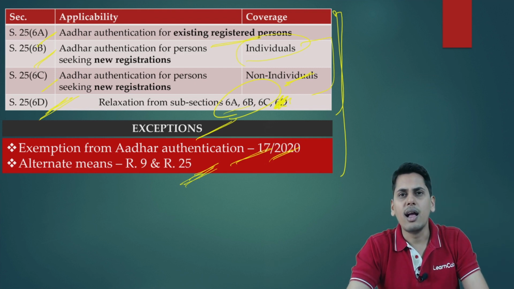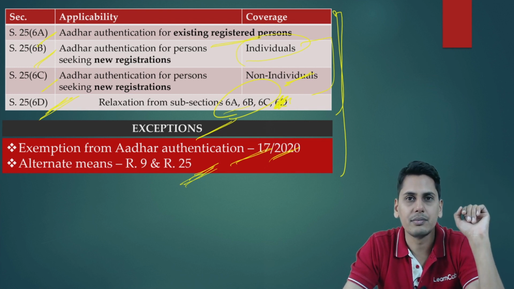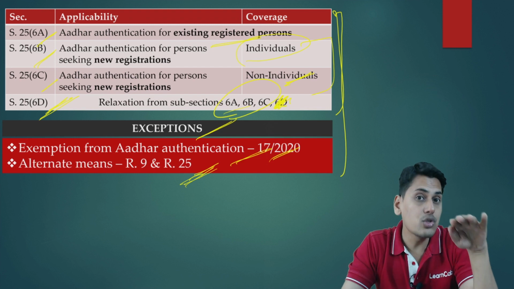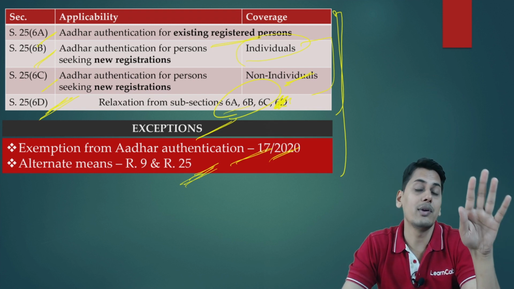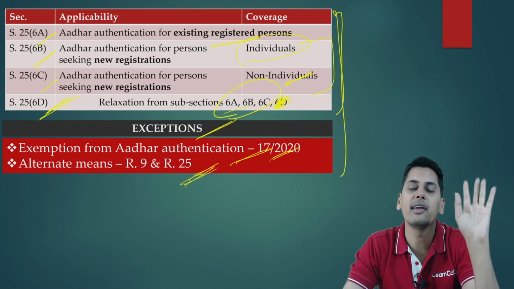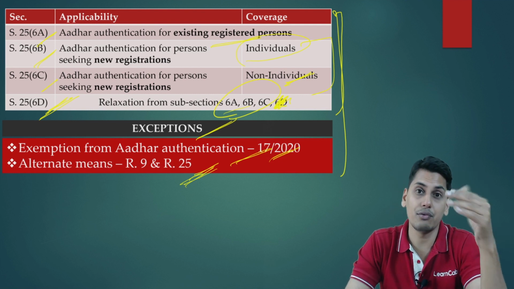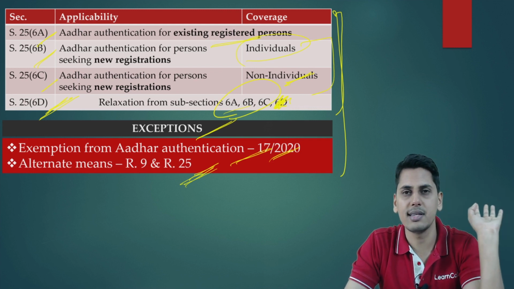Scenario number 3. I did not opt for Aadhaar authentication at all. I do not have an Aadhaar number. So therefore, and also I am not exempted from Aadhaar authentication. I am not covered by 25(6D). I am required to authenticate my Aadhaar before obtaining registration, but I do not have an Aadhaar number. So therefore, in the registration form, when the question is being asked to me, do I want to authenticate my Aadhaar? I simply say no.